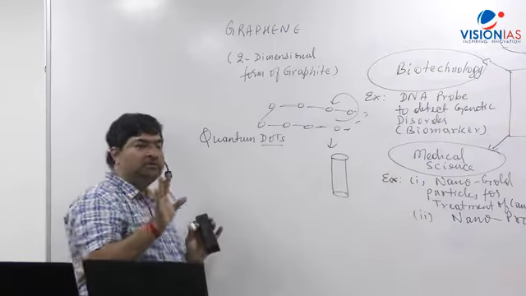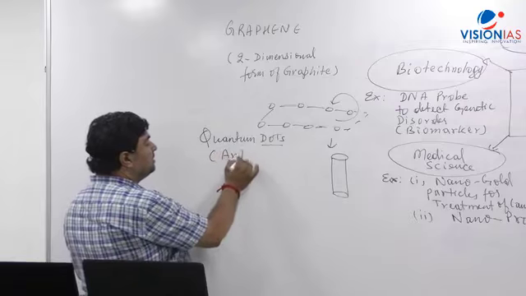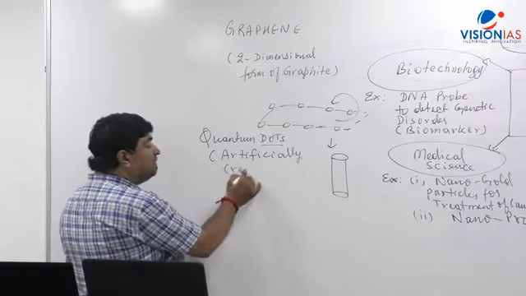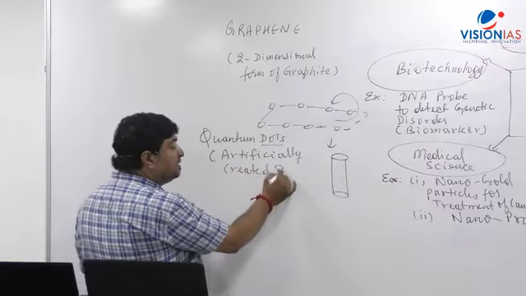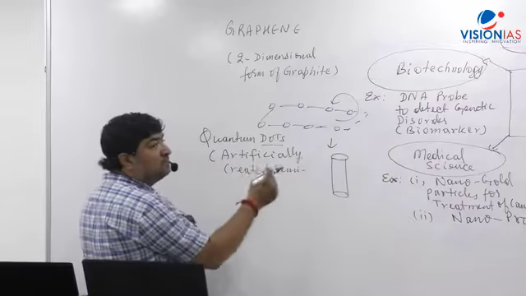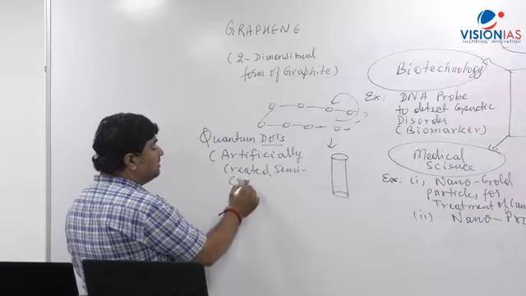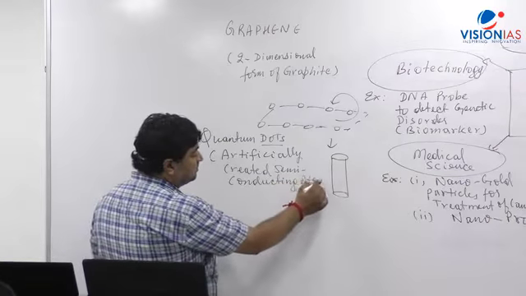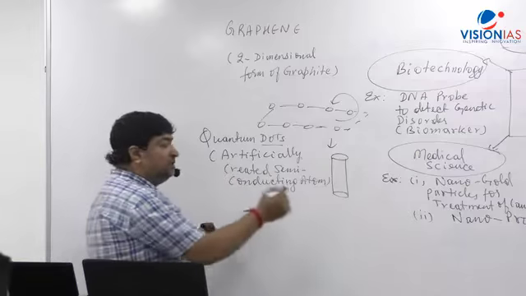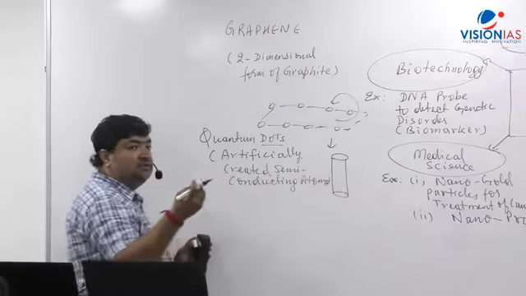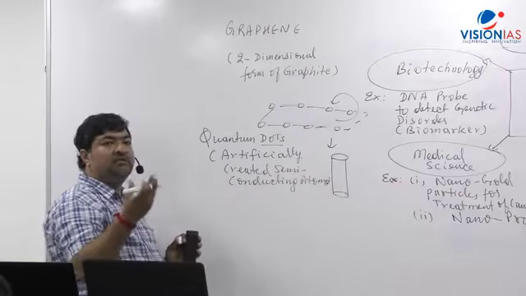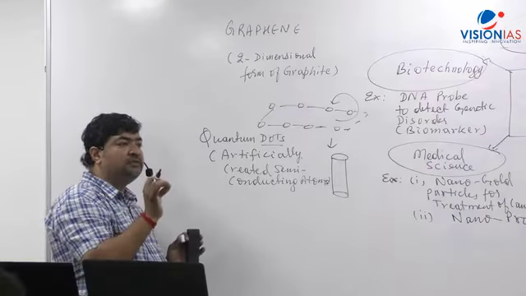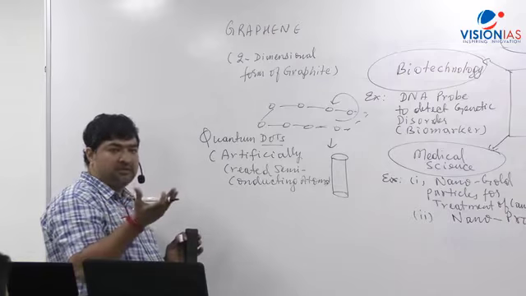What are quantum dots? They are artificially created, that means in the lab we create them. Created semiconductor based, silicon, germanium, semiconducting atoms. What is nanotechnology? Nanotechnology deals with making such nanoparticles, such nanomaterials. So quantum dots refers to such synthetic atoms which are semiconductors.